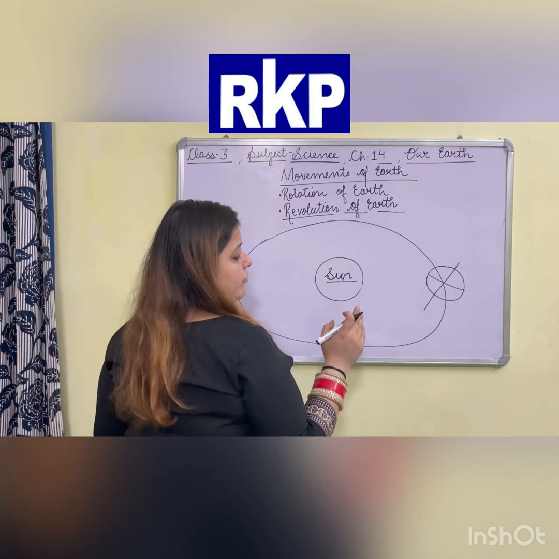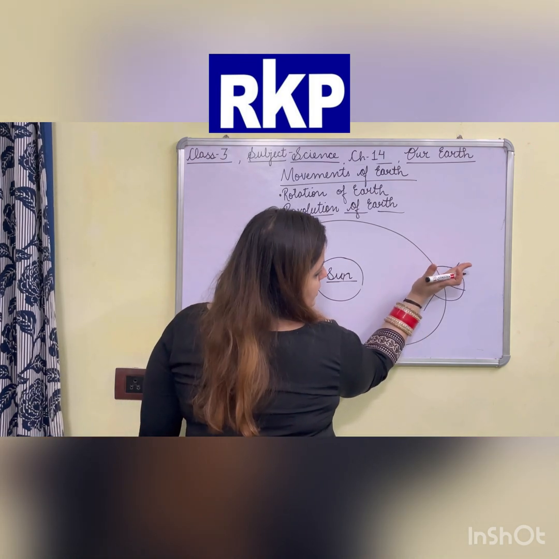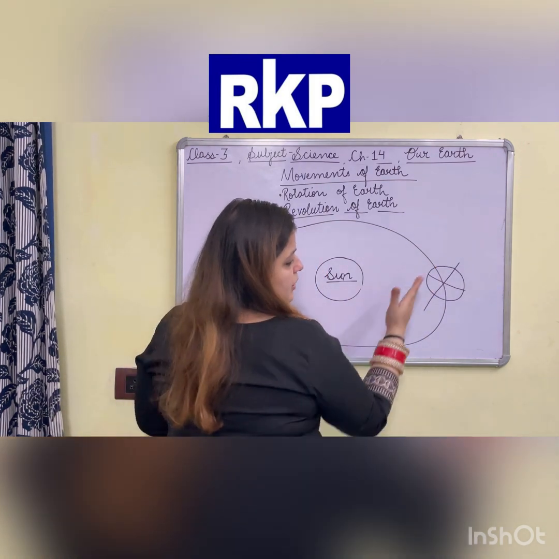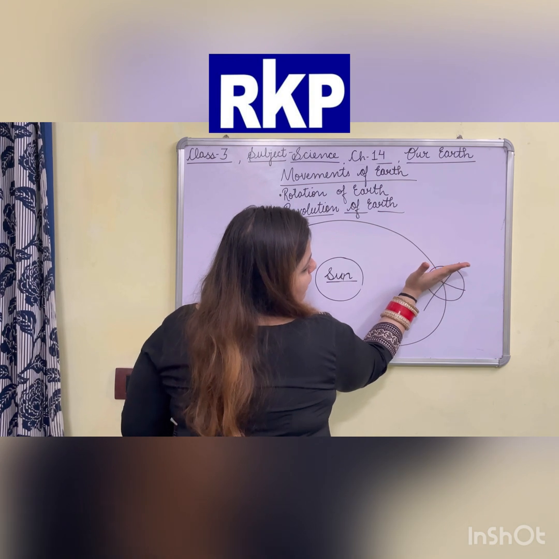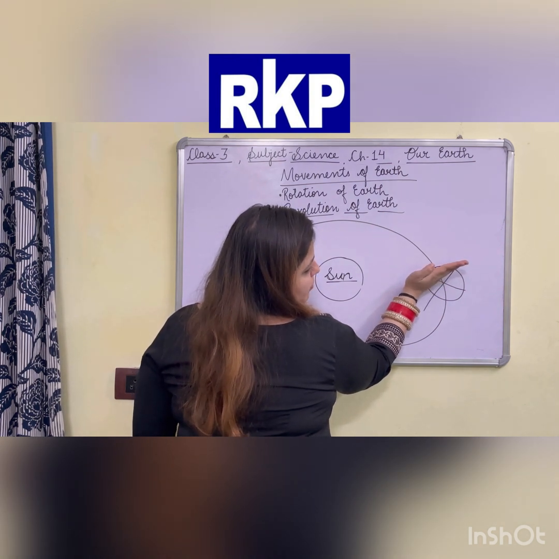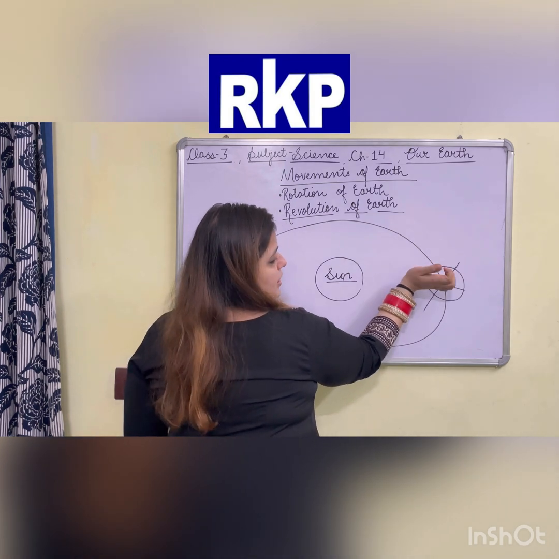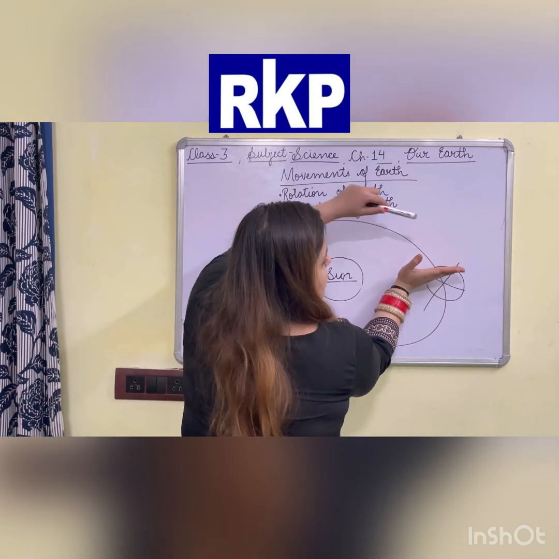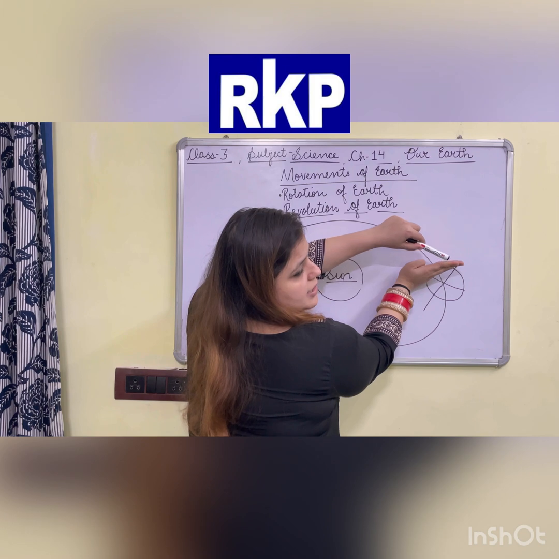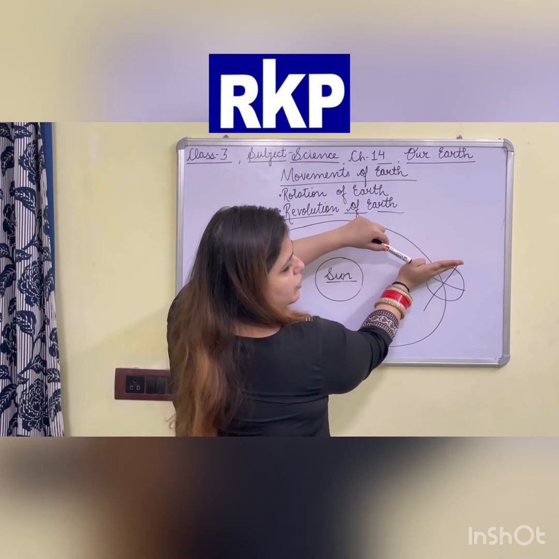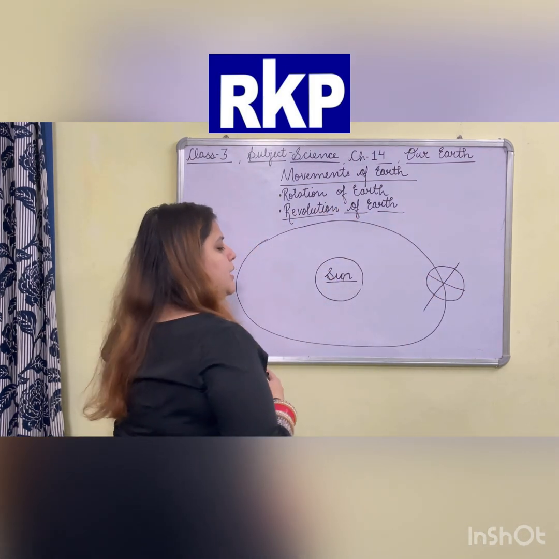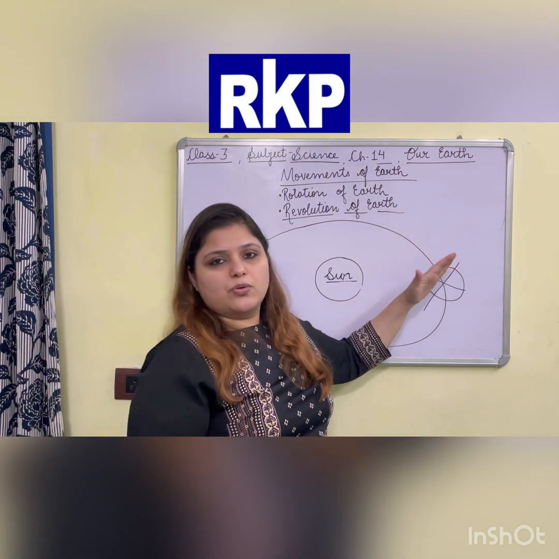But look carefully, as the Earth is like this, look at my hand. The upper portion of my hand is away from the Sun as compared to this lower portion. Similarly, Earth is also tilted on its own axis.